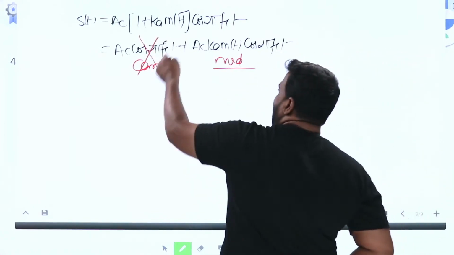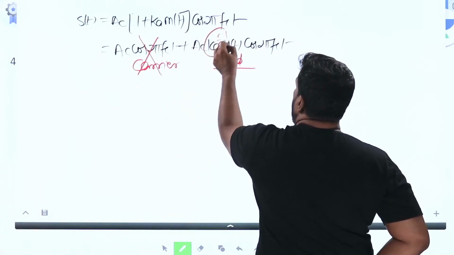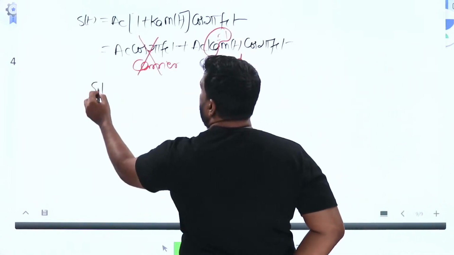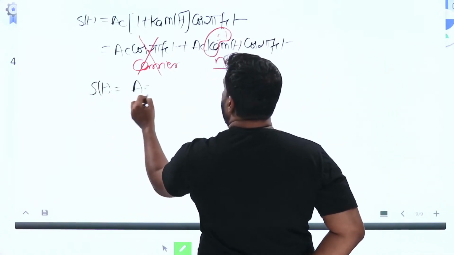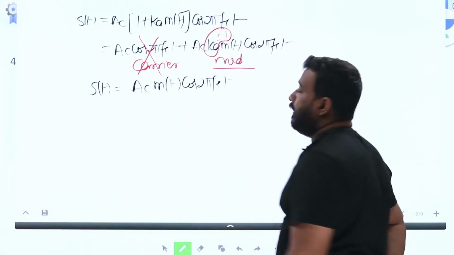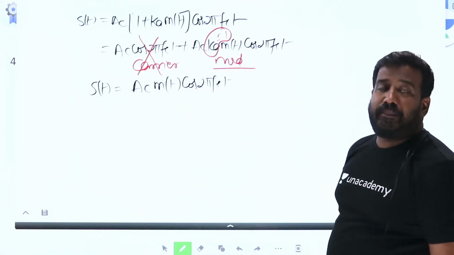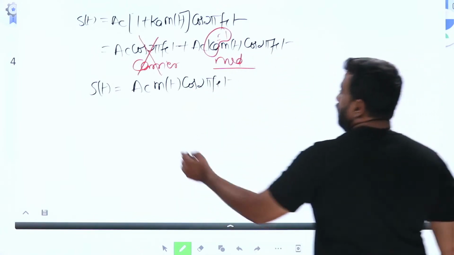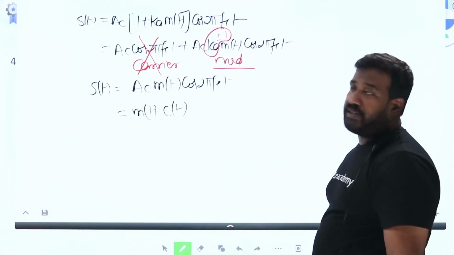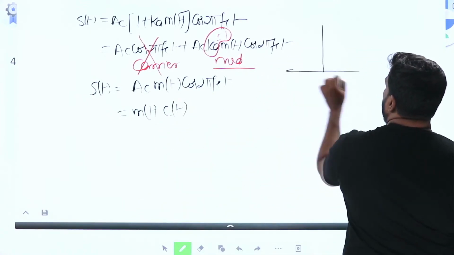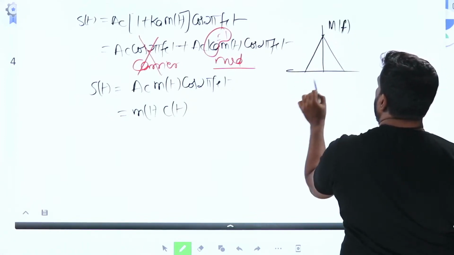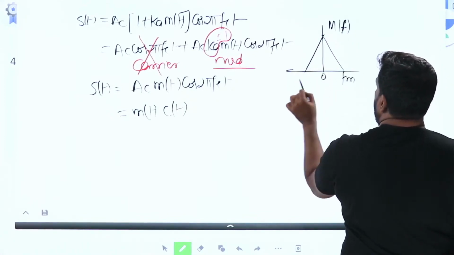In DSB-SC, the carrier signal is completely suppressed and Ka is made equal to 1. Therefore, the time domain equation for DSB-SC is S of t is equal to AC M of t cos 2 pi FCT. This is simply M of t into C of t. If M of t is a message signal, the Fourier transform of the message signal is M of f, given from minus Fm to Fm.